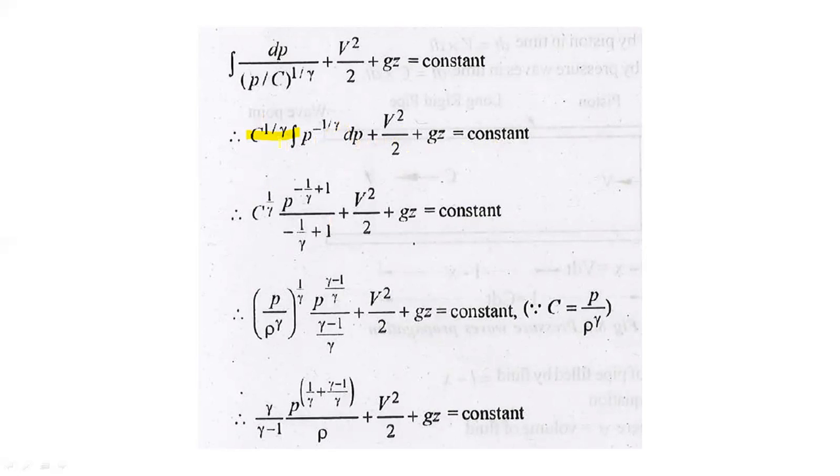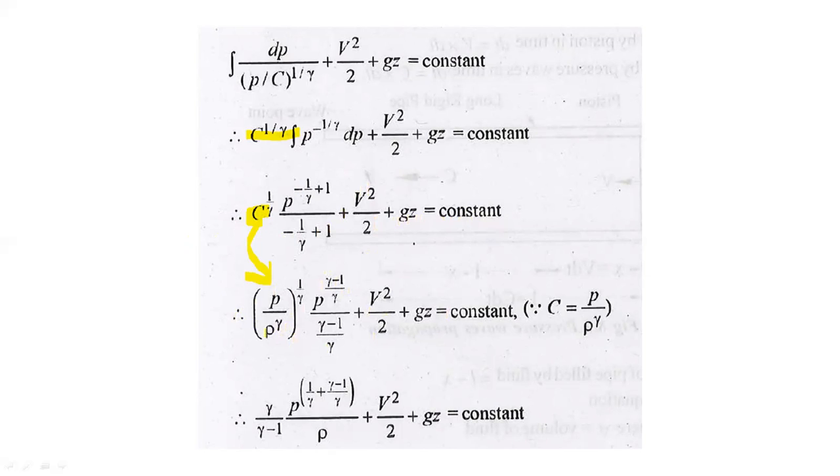Integrating P raised to power minus 1 by gamma, we get C raised to power 1 by gamma into P raised to power minus 1 by gamma plus 1 upon minus 1 by gamma plus 1, plus V square by 2 plus GZ is equal to constant. Again, we put the value of C from here to here. We get P upon rho raised to power gamma, raised to power 1 by gamma, into this whole term.